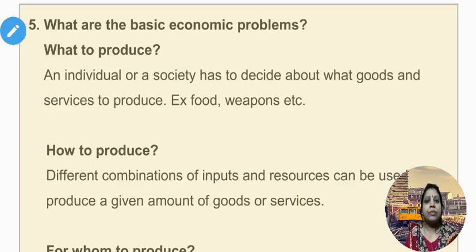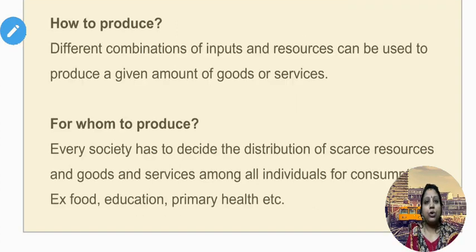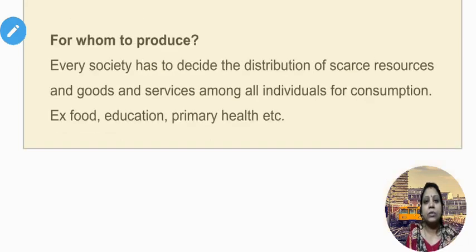Fifth question, what are the basic economic problems? 1. What to produce? An individual or society has to decide about what goods and services to produce. Example, food, weapons, etc. 2. How to produce? Different combinations of inputs and resources can be used to produce a given amount of goods and services. 3.